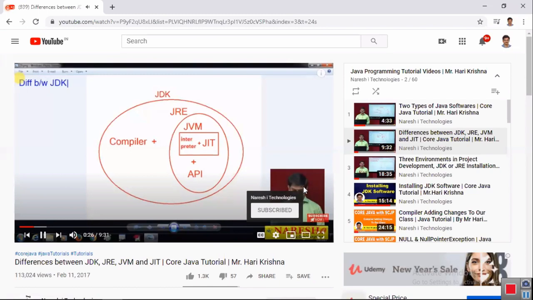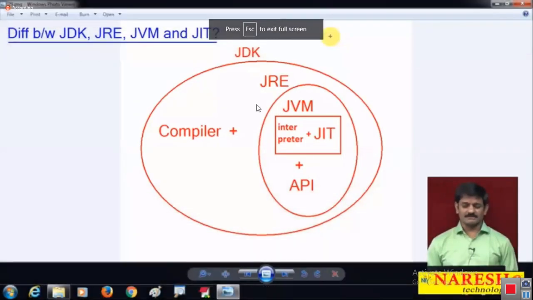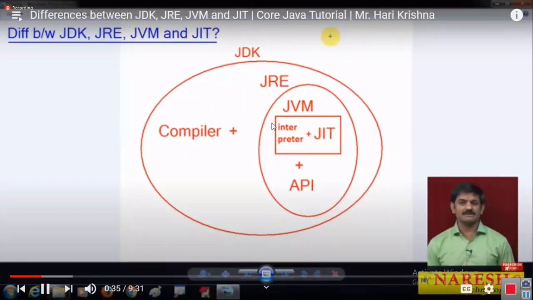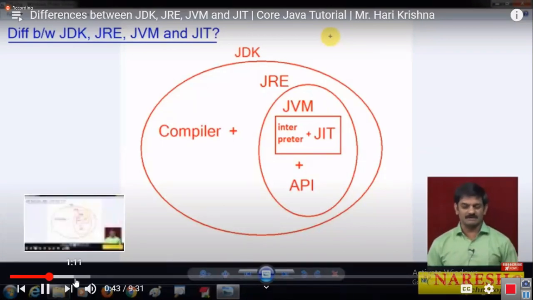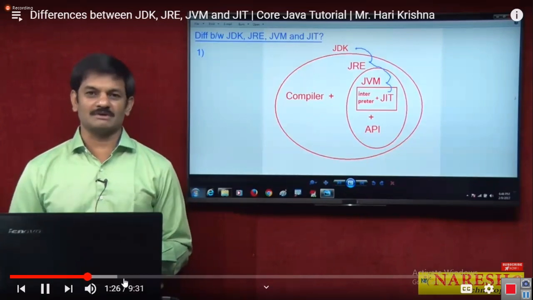Okay, this is Hari Krishna, I am only. I want you to prepare some statements from this diagram, the same points. Then I will conclude the points: to whom they belong, where they are available. That is the first point.